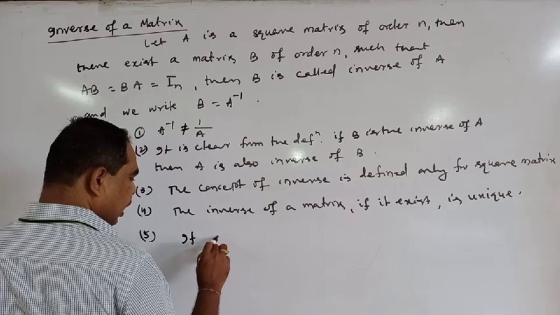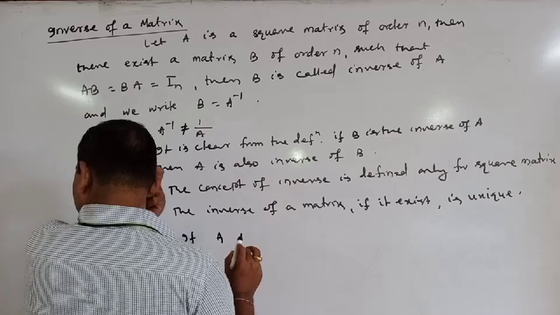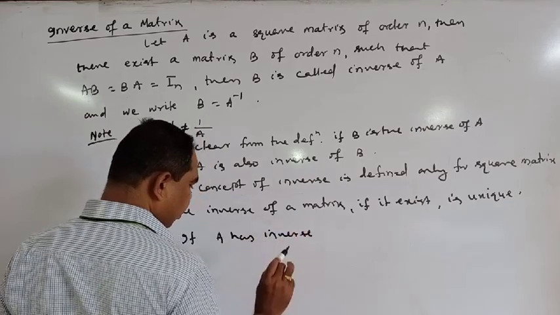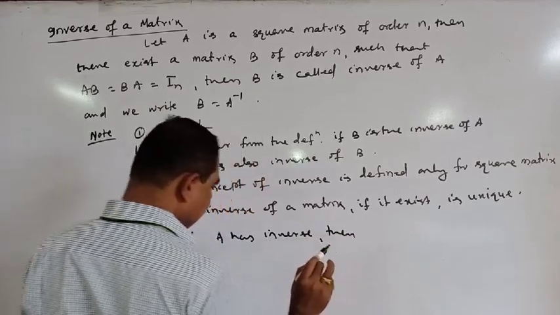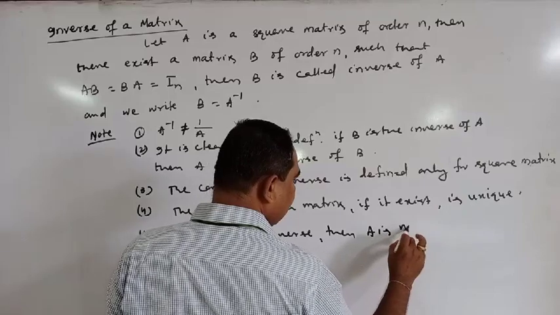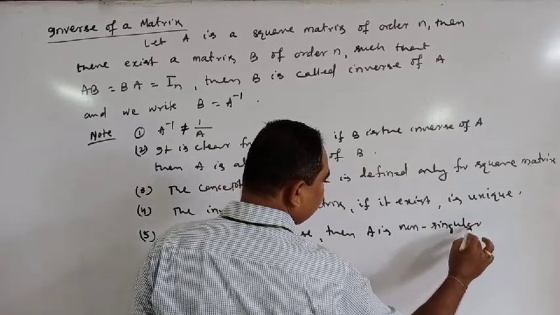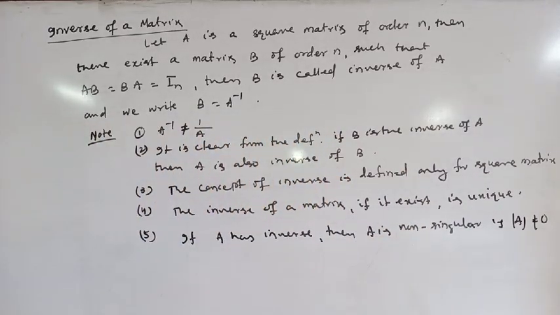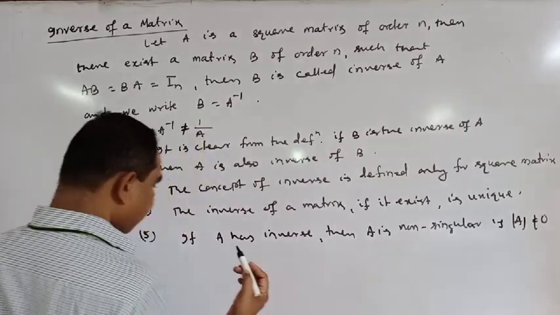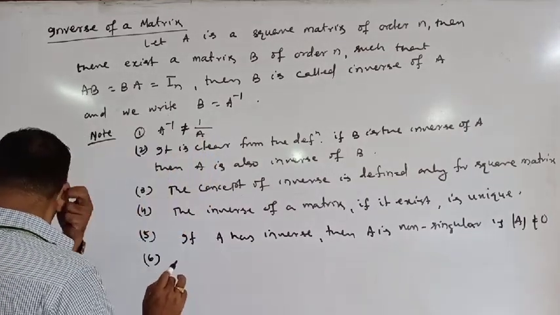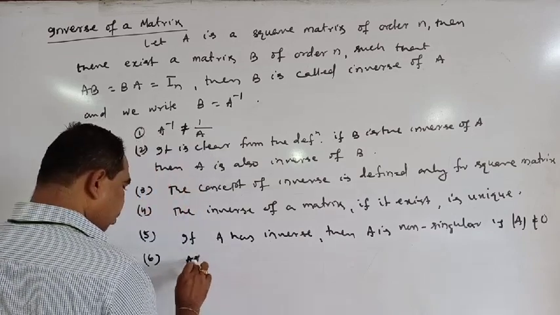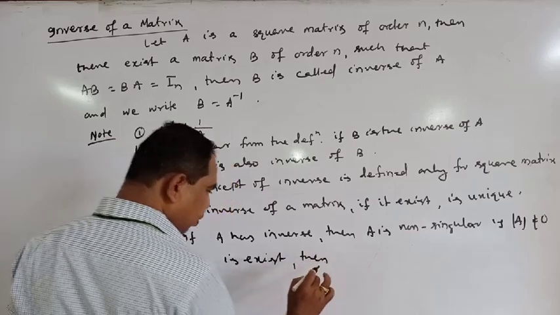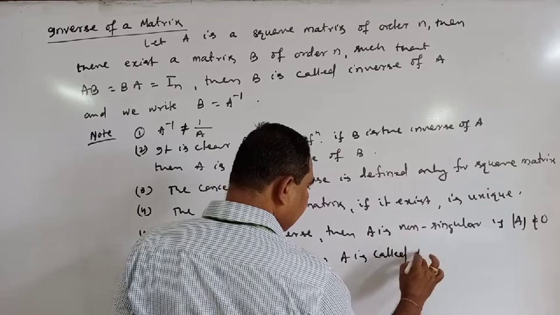If A has an inverse, then A is non-singular, that is, determinant of A is not equal to 0.